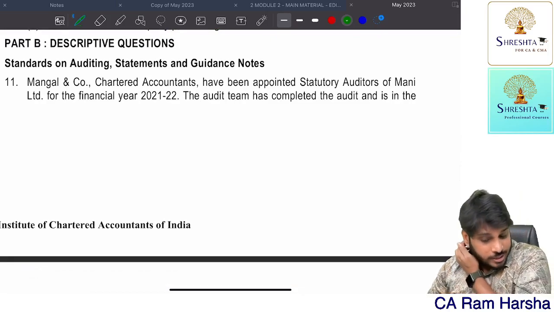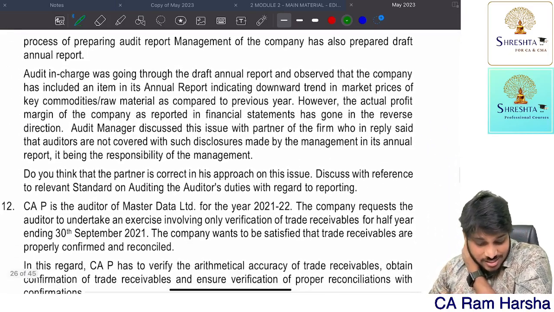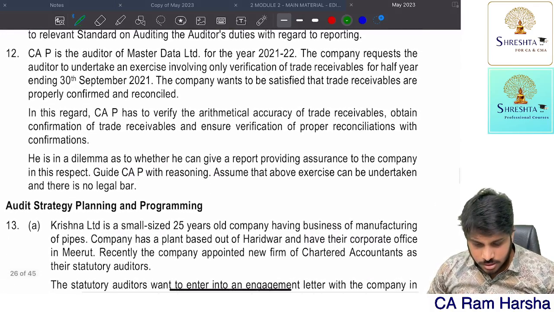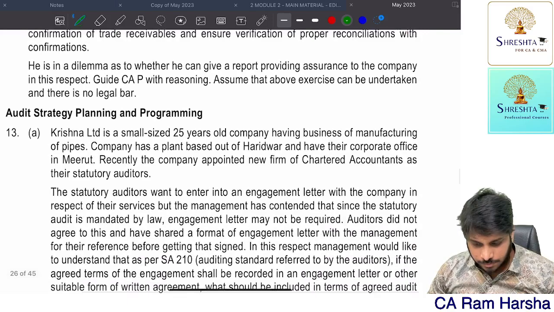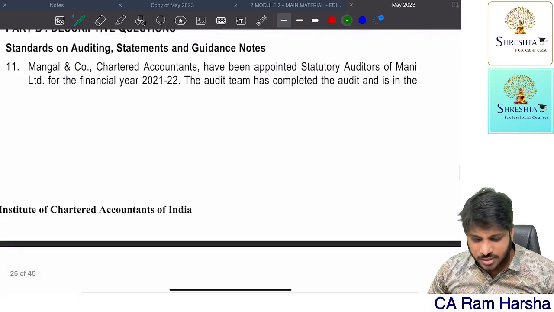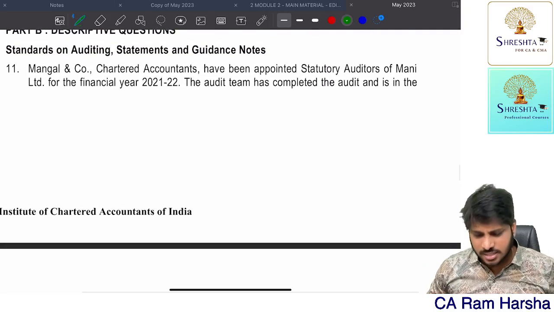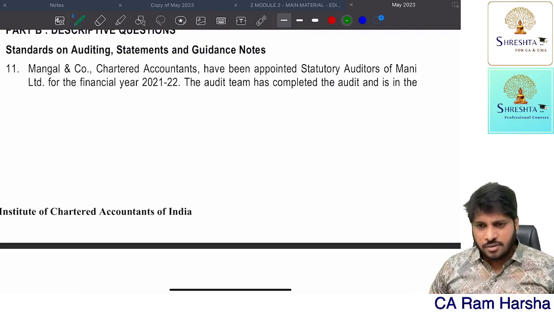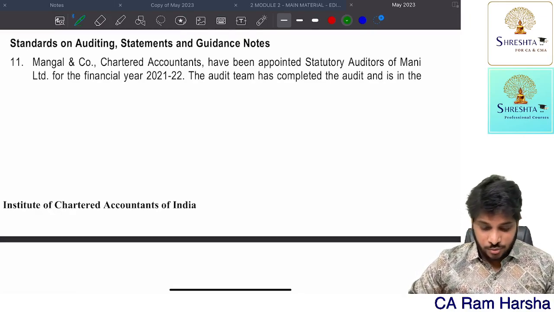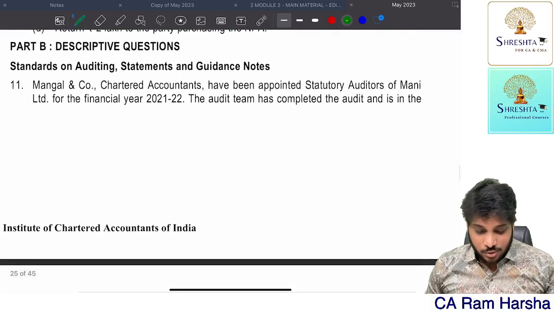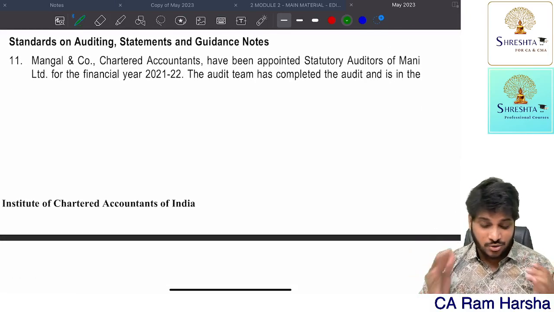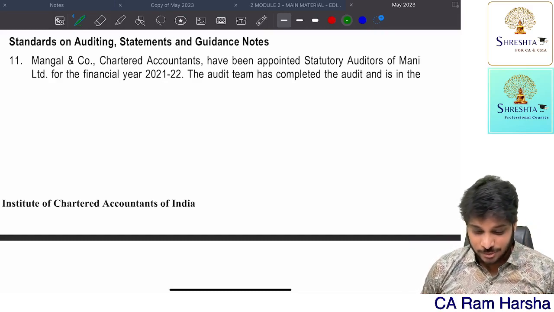Okay, now we need to discuss the descriptive questions. We'll finish the descriptive questions clearly. I'll directly discuss the glimpse, the main part of it. Yes, let's continue. There is a question on standards on auditing, statements and guidance notes. Don't think that all questions related to standards will be tested. Only a few questions were tested here.